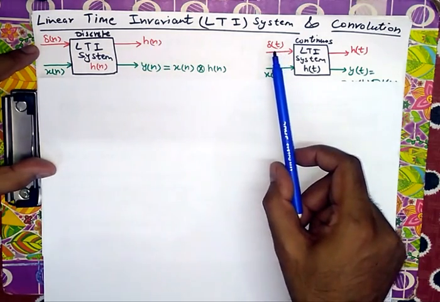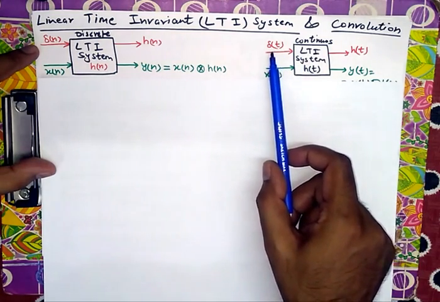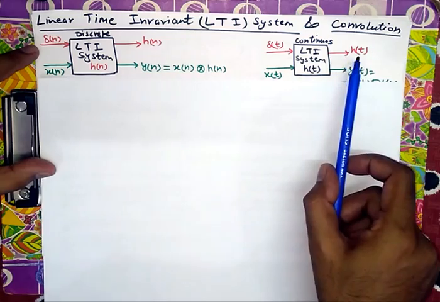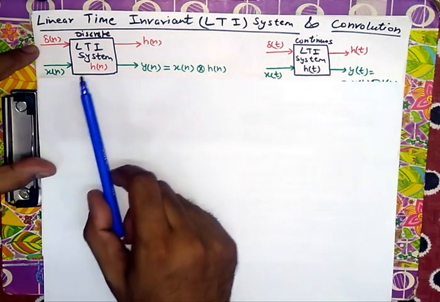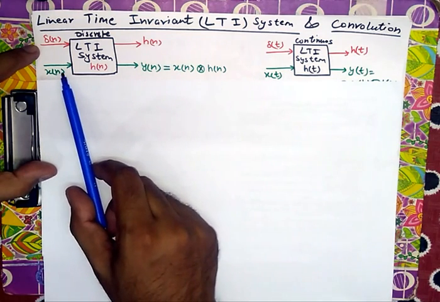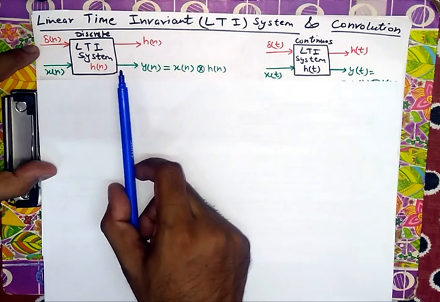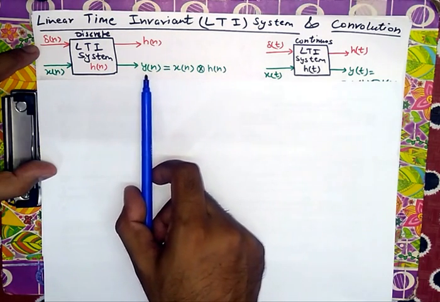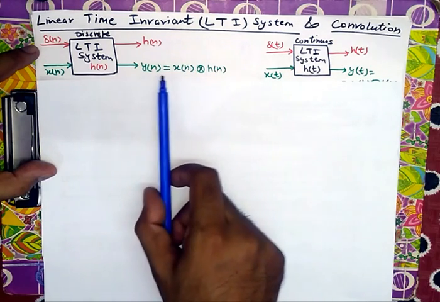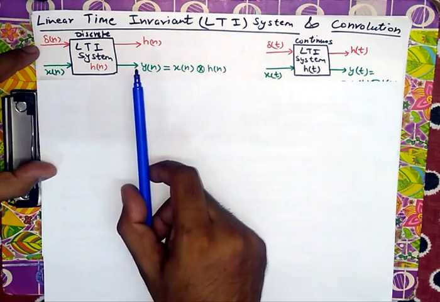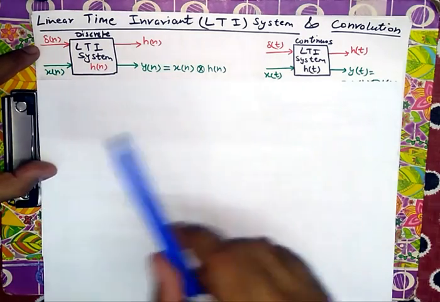Similarly, for the continuous time domain, when we feed the system with delta(t), that is the continuous time impulse, then we have the continuous time impulse response of the system, which is the characteristic of the system. Now, any input x[n] fed to the system having impulse response h[n] will make the output y[n] equal to x[n] convolution h[n]. A new operation known as convolution in the time domain will happen due to this system.